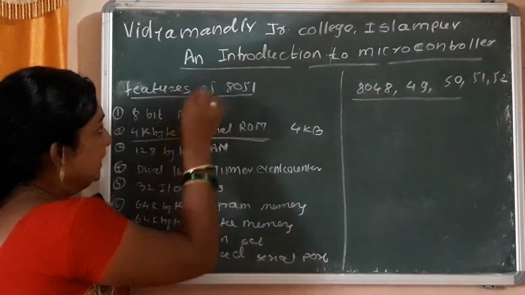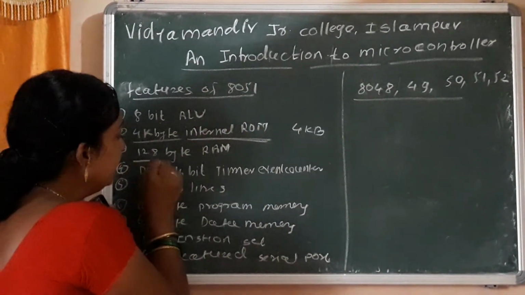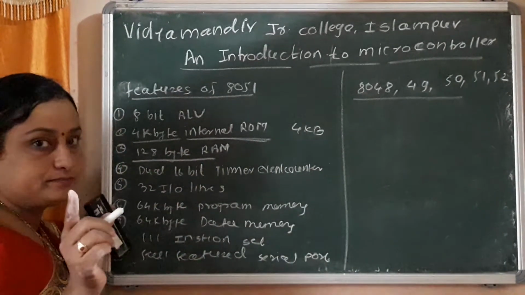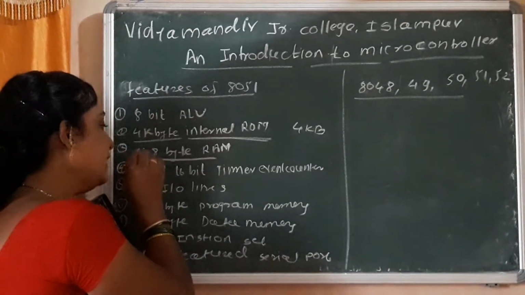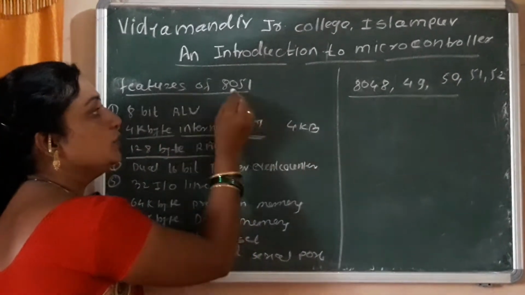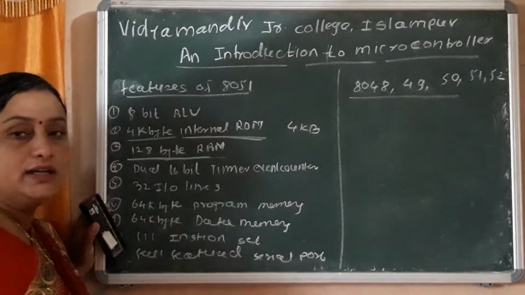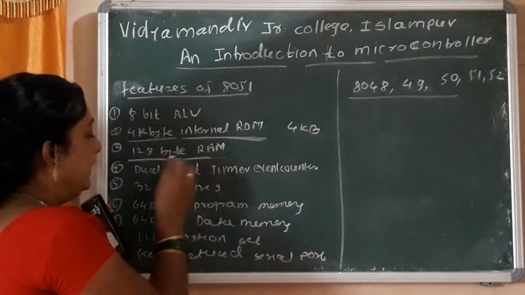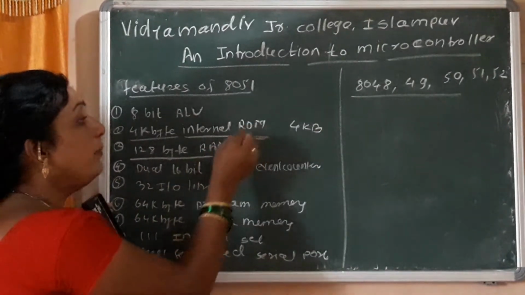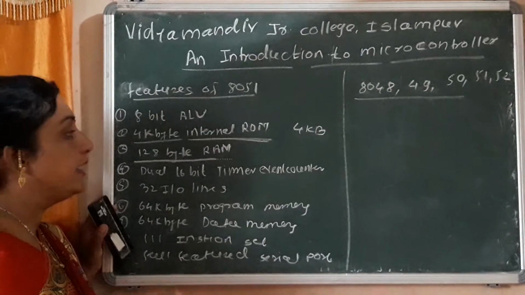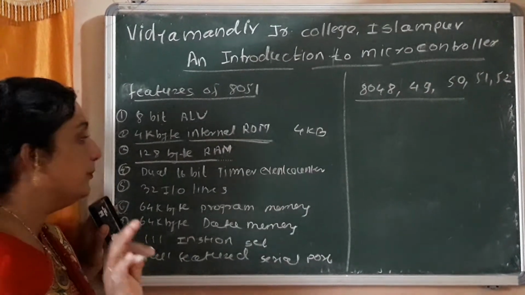Next, this microcontroller has 128 byte RAM, not kilobyte. Just 128 byte RAM is allocated to the 8051 microcontroller. ROM is called program memory and RAM is called data memory.